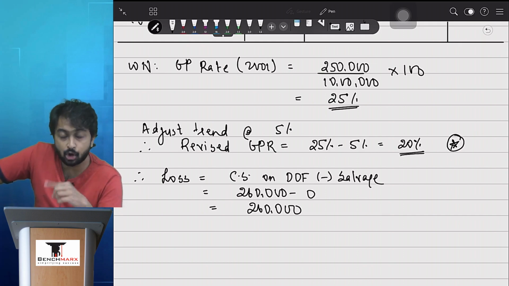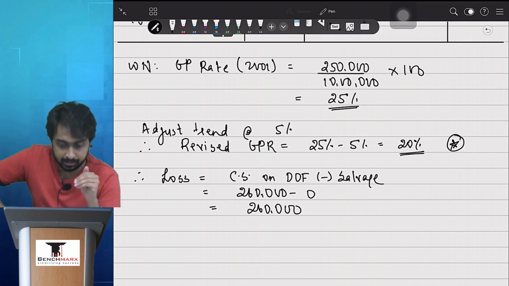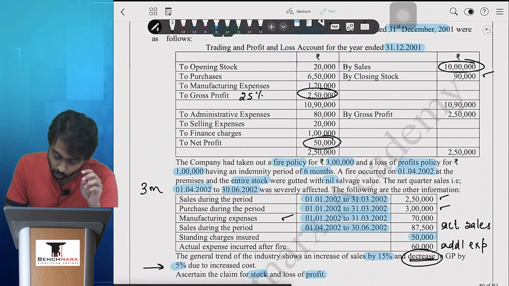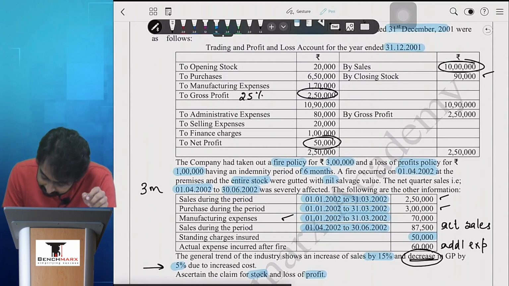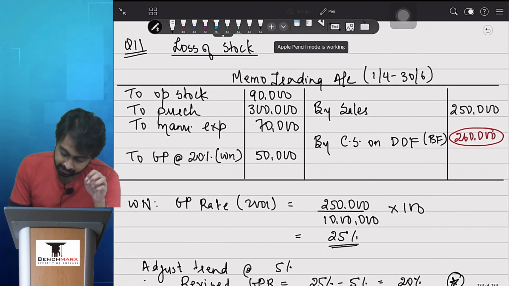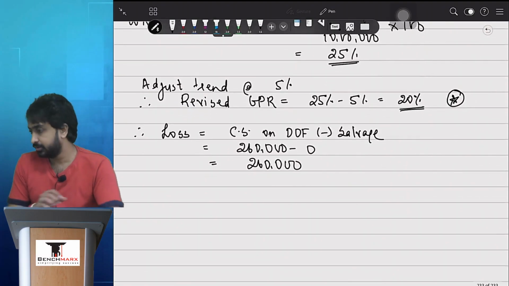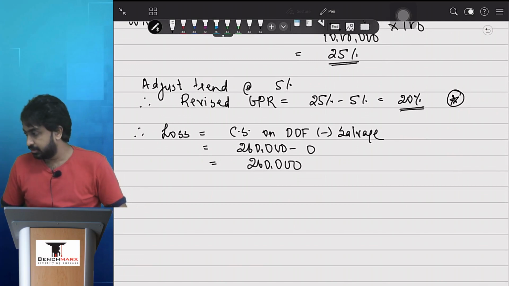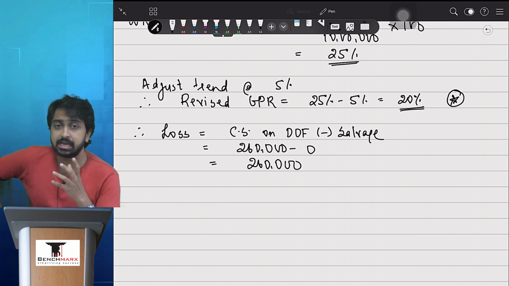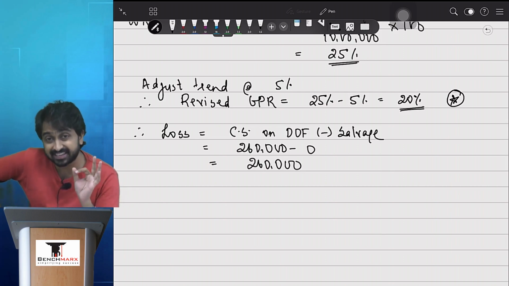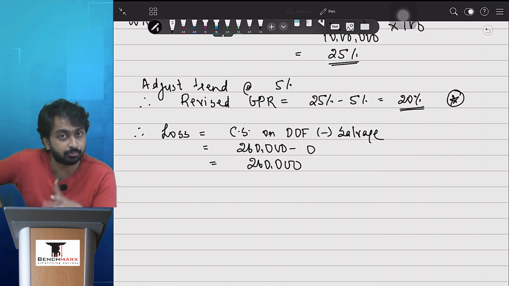Now this may or may not be the claim depending on the average clause. So first of all, tell me, what is the value of the fire stock policy? Can I say it is rupees 3 lakhs? So can I say we are over insured ki under insured? Can I say we are fully insured or under insured? Over insured or fully insured, because our policy is more than the value of the stock. That does not mean that we are going to get more than the loss. Loss is the maximum amount we can claim from the insurance company.